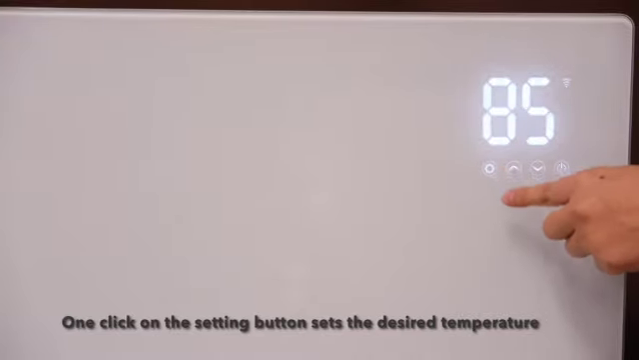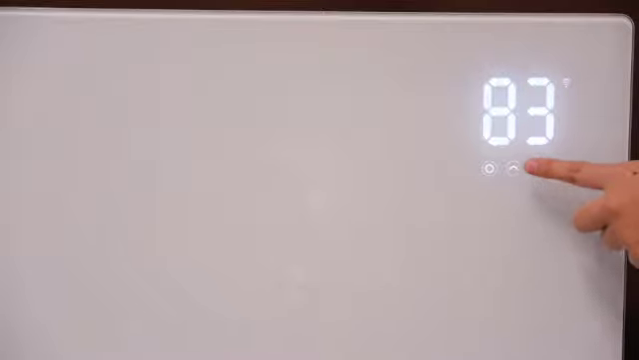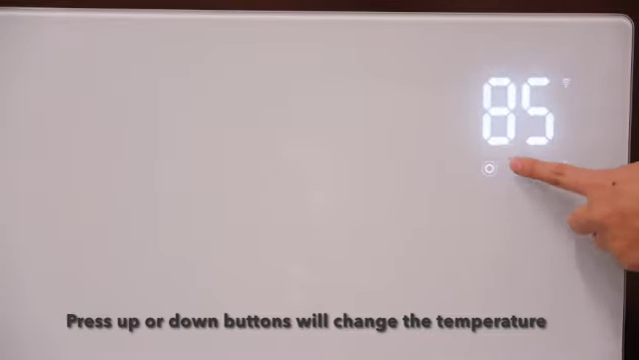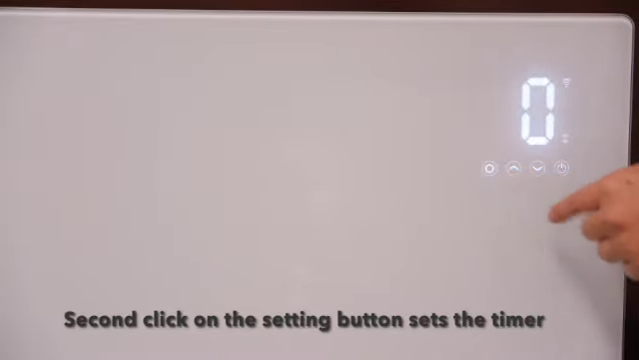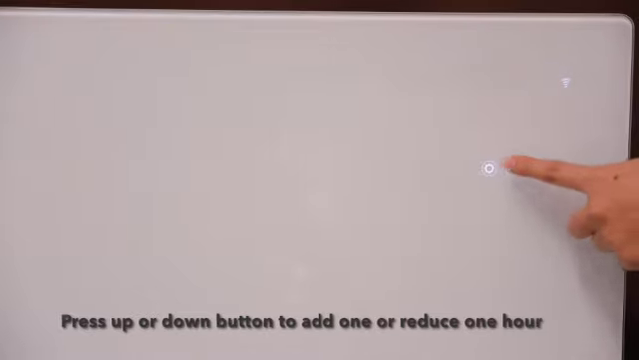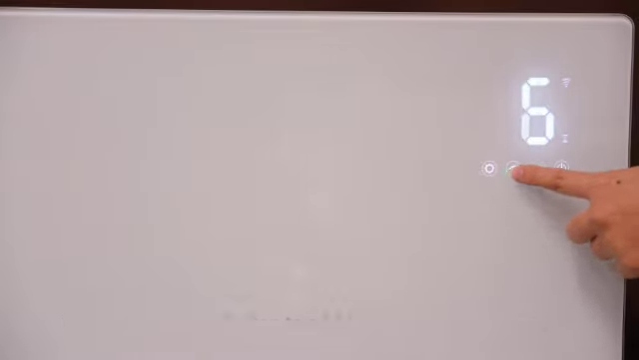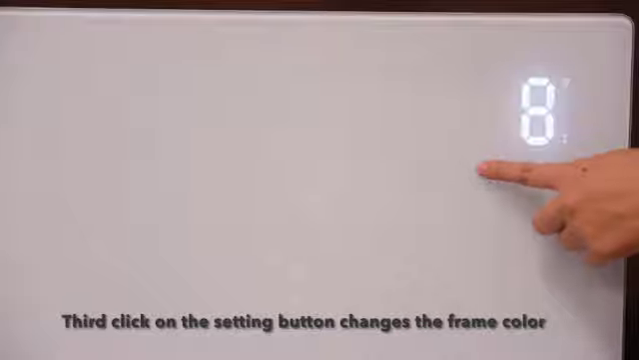One click on the setting button sets the desired temperature. Pressing the up or down buttons will change the temperature. A second click on the setting button sets the timer. Press the up or down button to add or reduce 1 hour. A third click on the setting button changes the frame color.